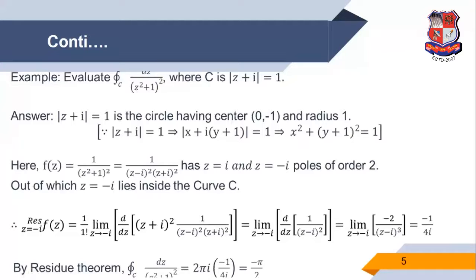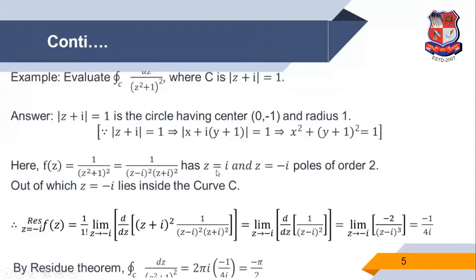Now we discuss both points are poles whose order is 2, no problem. But one is inside the circle, one is outside. This is the important thing. So first we consider z is equal to i.